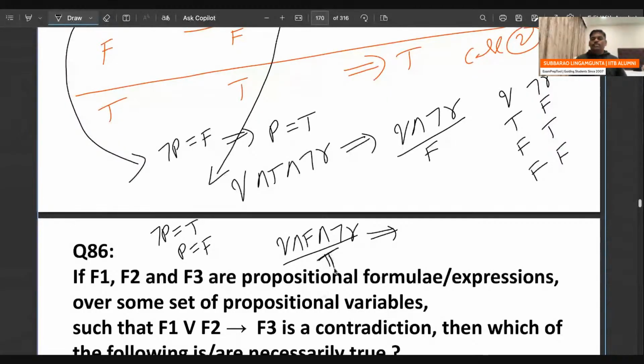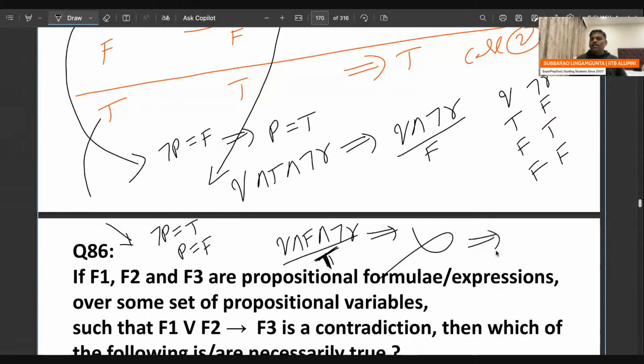It is impossible, because one operand is already false. So from this case you don't get anything. From the second case, you get 0 possibilities.